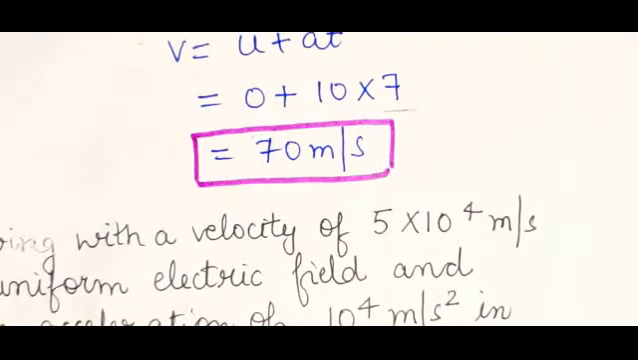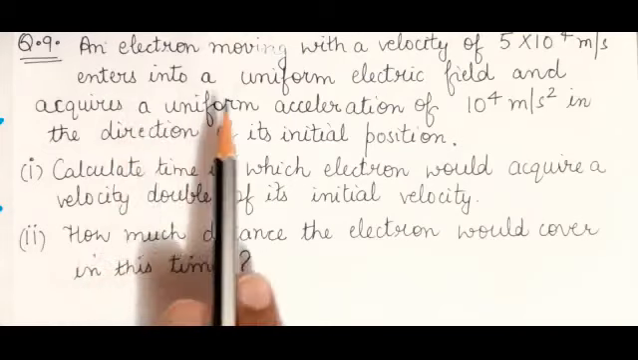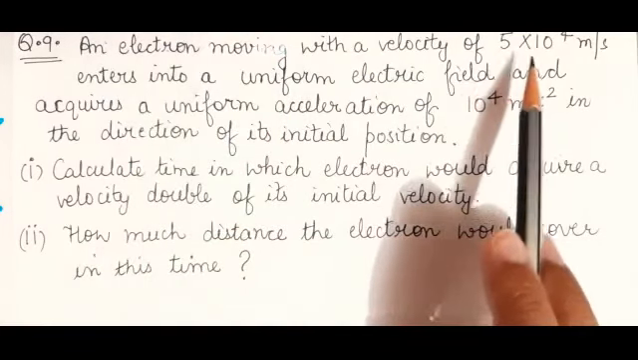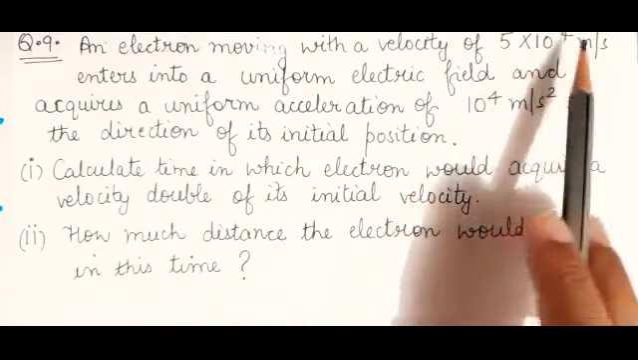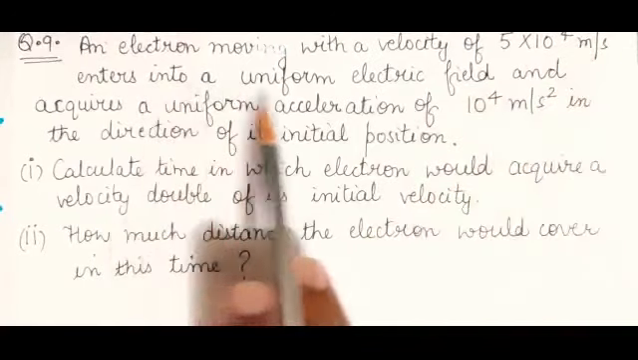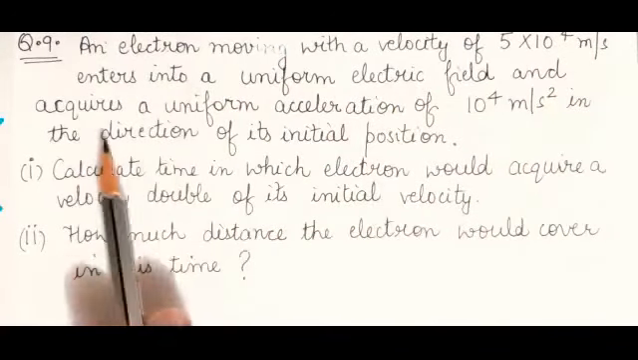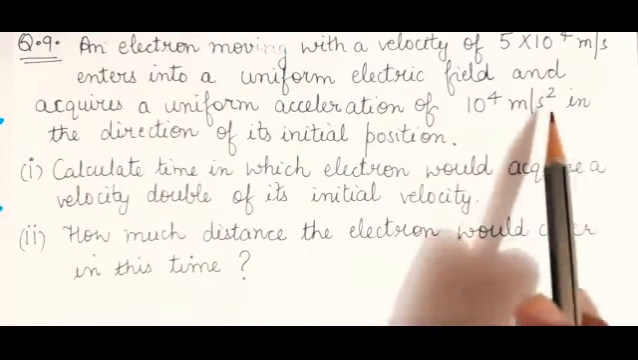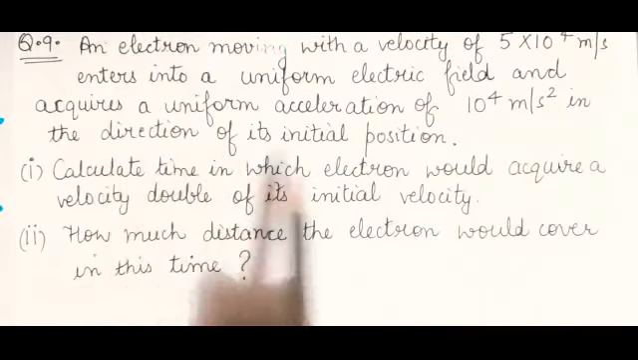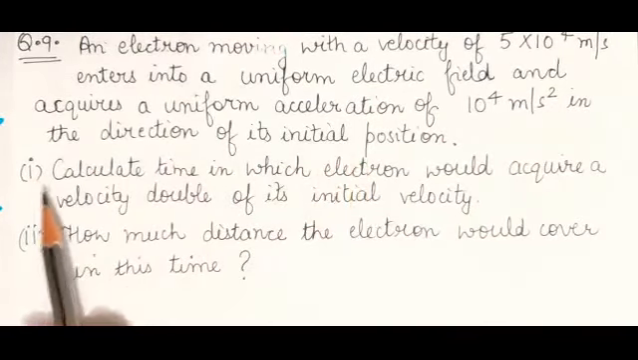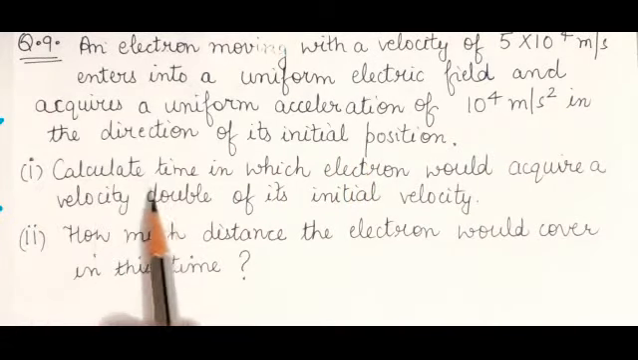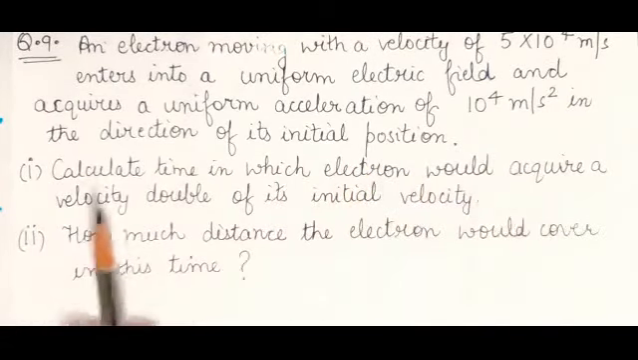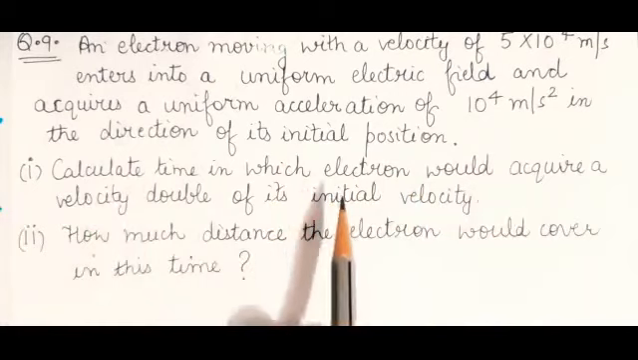Right? Now the 9th question was, an electron is moving with the velocity of 5 into 10 raised to 4 meter per second. It enters a uniform electric field and acquires a uniform acceleration of 10 raised to 4 meter per second square in the direction of its initial position. The first part was, calculate the time in which the electron would acquire a velocity double of its initial velocity.